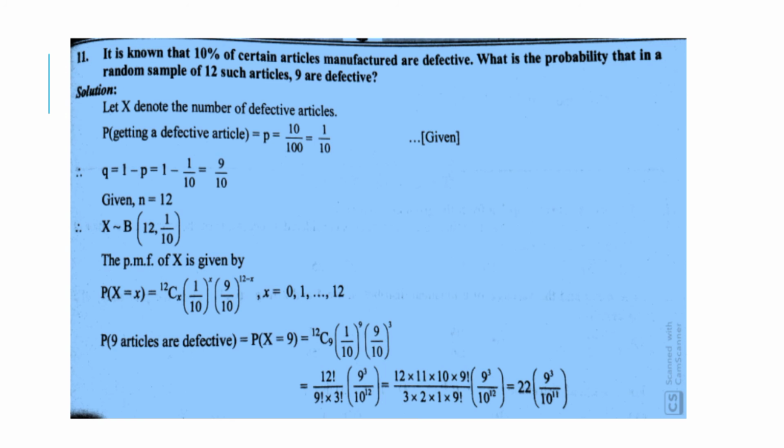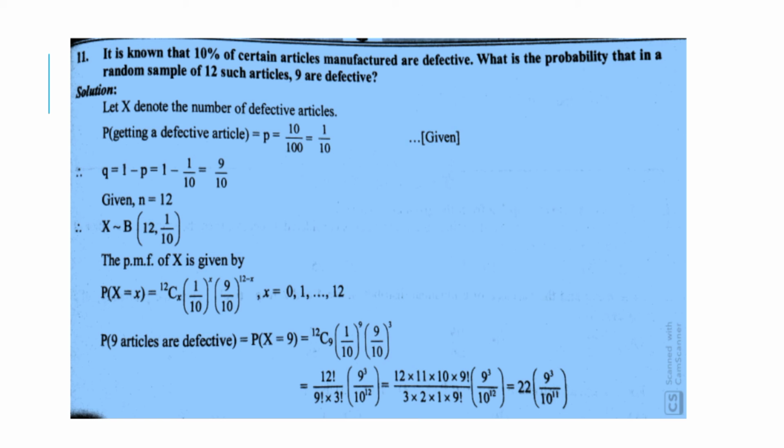Problem 11. It is known that 10% of certain articles manufactured are defective. What is the probability that in a random sample of 12 such articles, 9 are defective? Solution. Let X denote the number of defective articles.